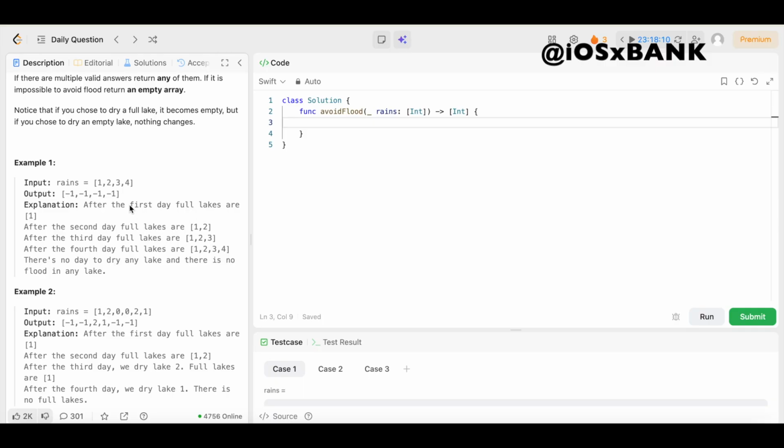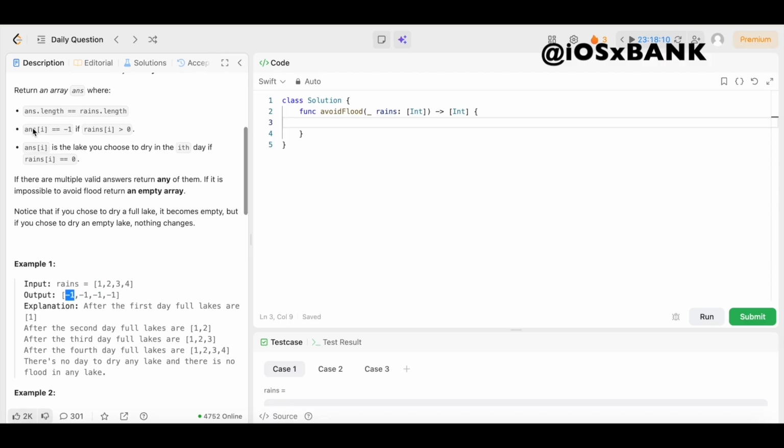After the first day, we have this lake right here is full, so we can return a -1 in the output. It says right here, ans[i] equals -1 if rains[i] is greater than 0. So our output would be ans[i] and rains[i] would be the input, right? So right now, rains[i] is 1, that's greater than 0. So when we return our ans array, we're going to put -1 right there because rains[i] is greater than 0.